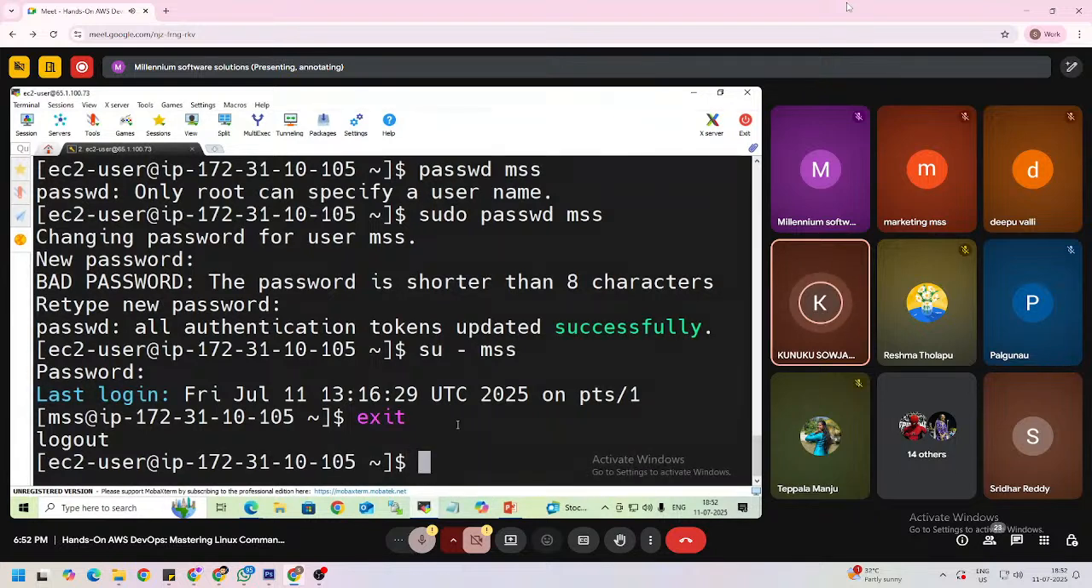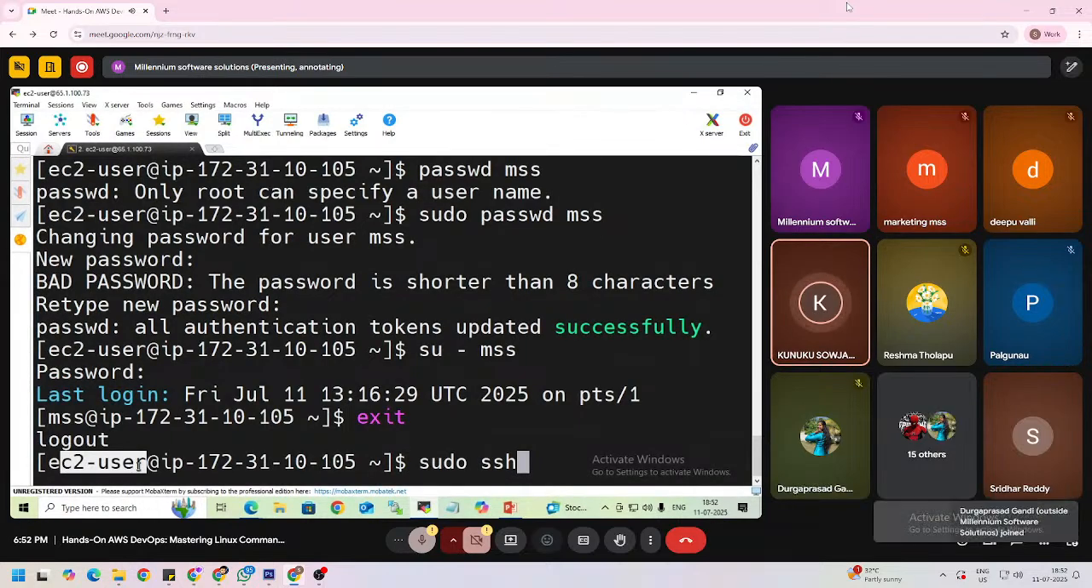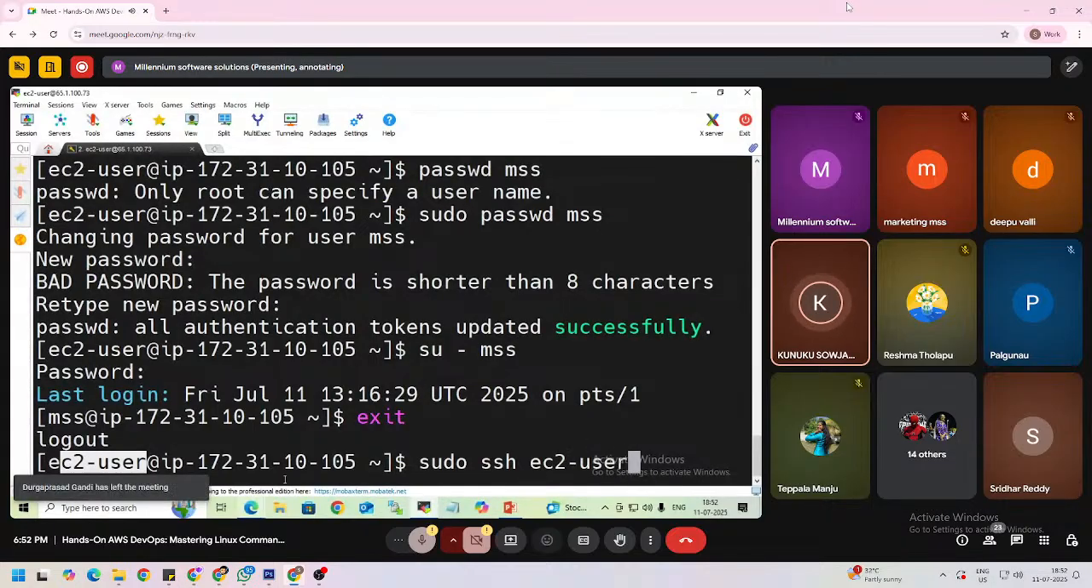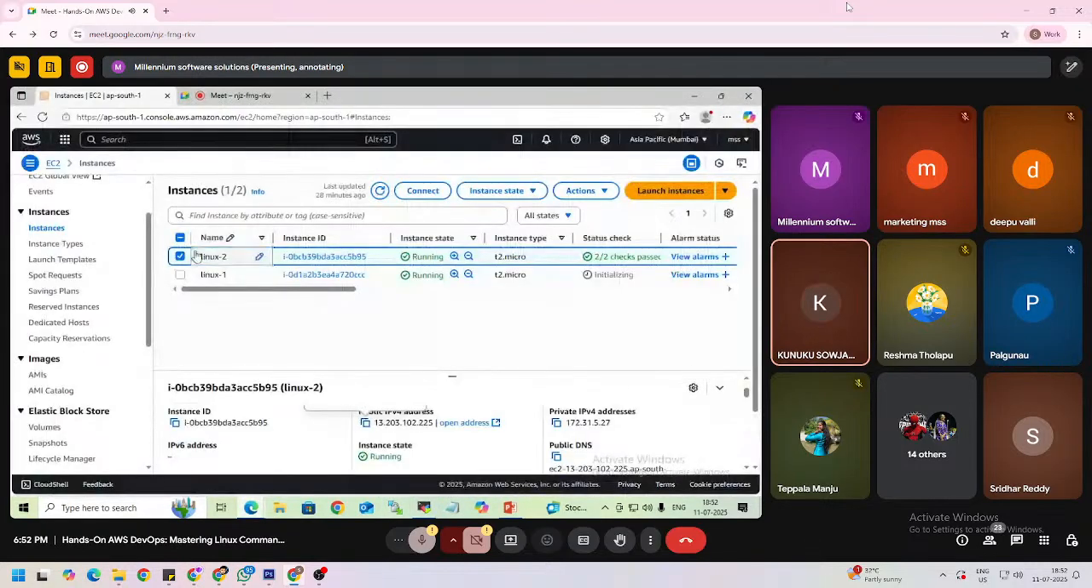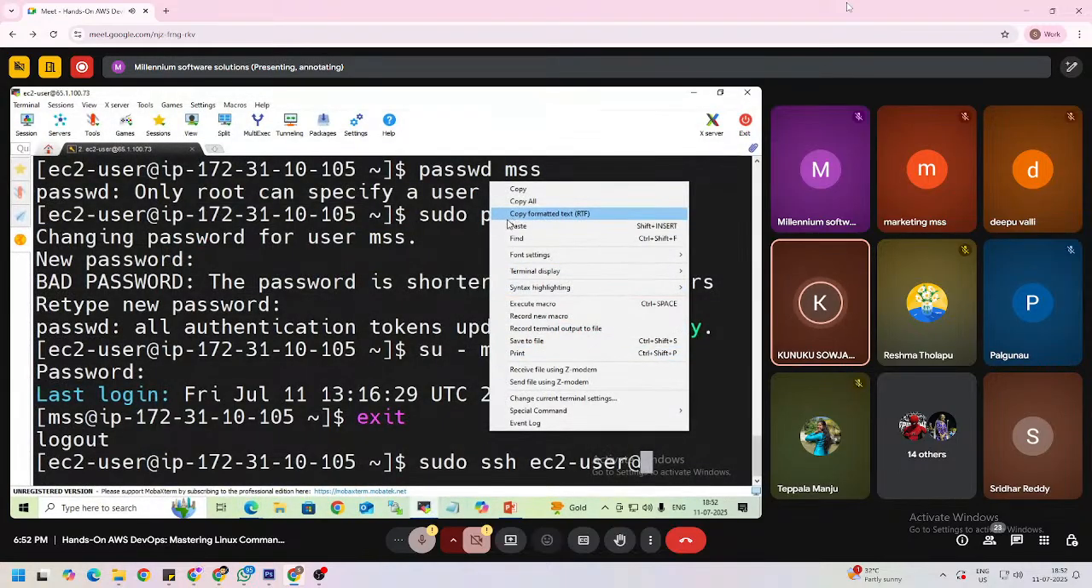From this I am switching to the Linux 2 server by using the SSH command. Why am I using sudo? Because to give super privileges to switch to that server, we need to use sudo, then SSH, and then the username. With which user do you want to connect to the Linux 2 server? EC2 user @ and then the IP address. So here we are connected from Linux 1 to Linux 2. Here we need to use the Linux 2 server public IP and paste it here.